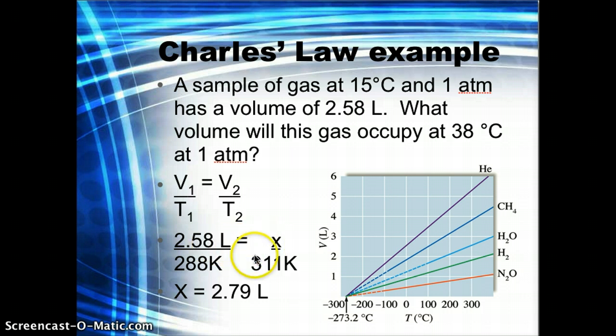So I will multiply together 2.58 liters and 311 Kelvin, and I would multiply the x and the 288 together, which means when I get this product here from the 2.58 and the 311, I will divide by 288, which was with the x, to get rid of that and get the x isolated by itself. So your answer will be 2.79 liters.